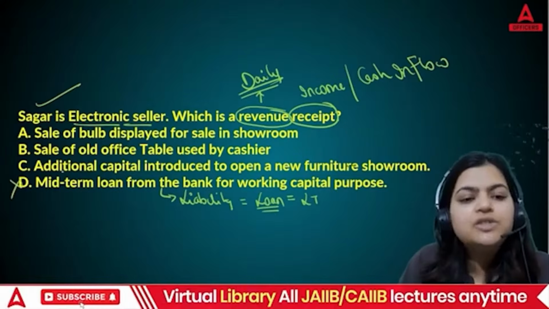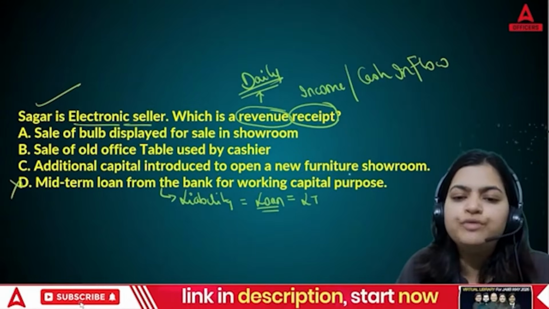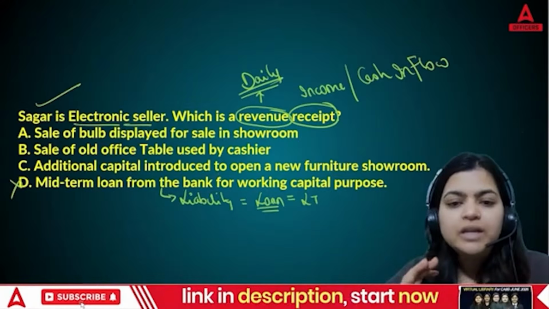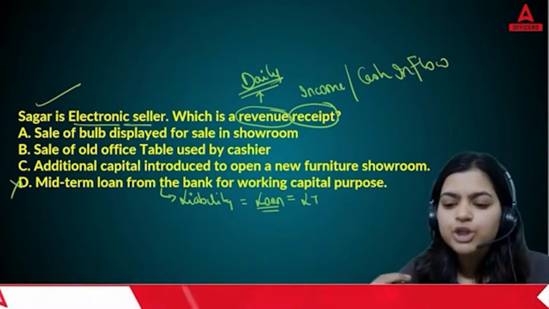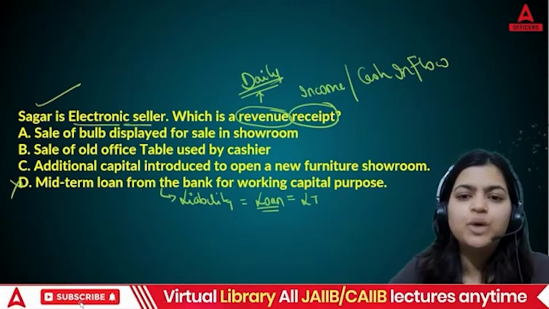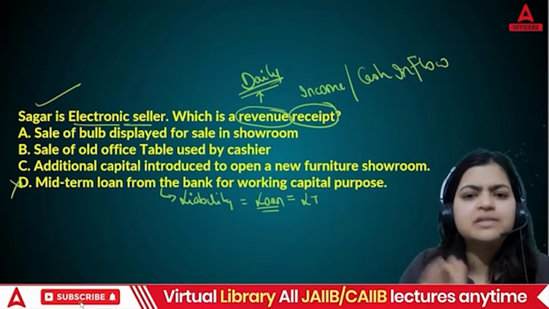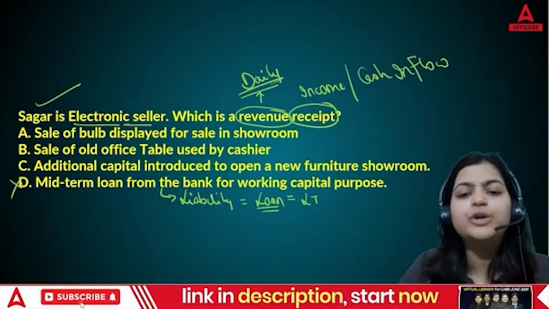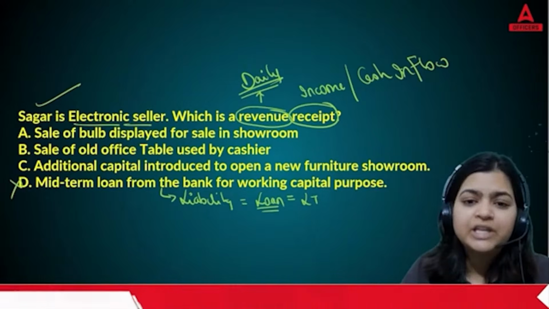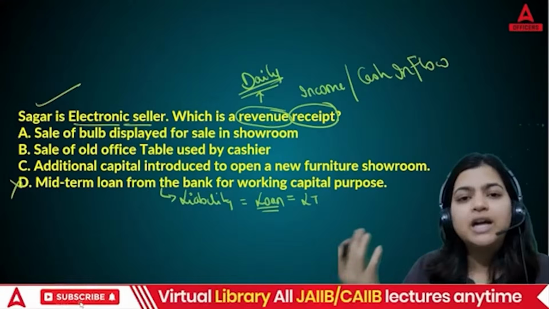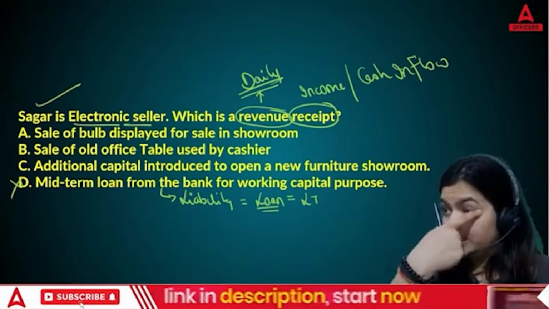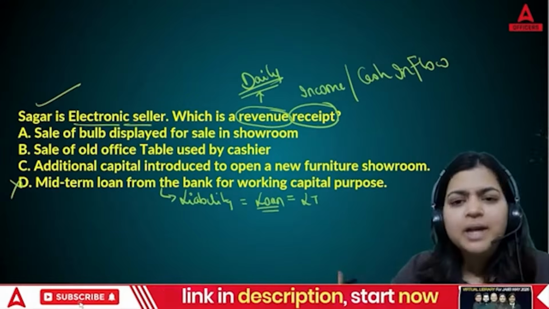Then, additional capital introduced to open a new furniture showroom. If you are the owner of a particular business, let's say you are Sagar, are you going to open a new showroom every day? Furniture showroom, then day after tomorrow a car showroom, then purchasing some other plant and machinery.